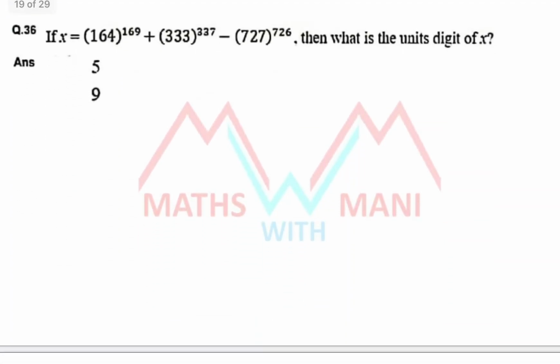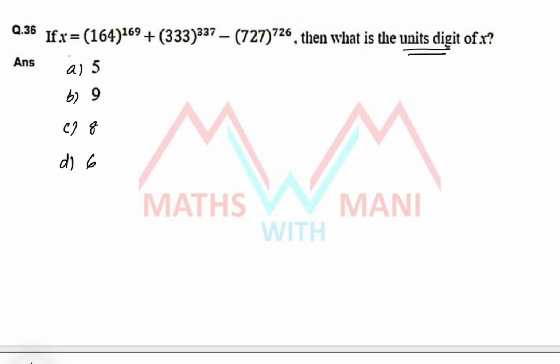Next, 36th. This is also a very important one. We already discussed the same model in the previous shift also. That is the unit digit of x. First option is 5, second option is 9, third is 8 and D is 6.